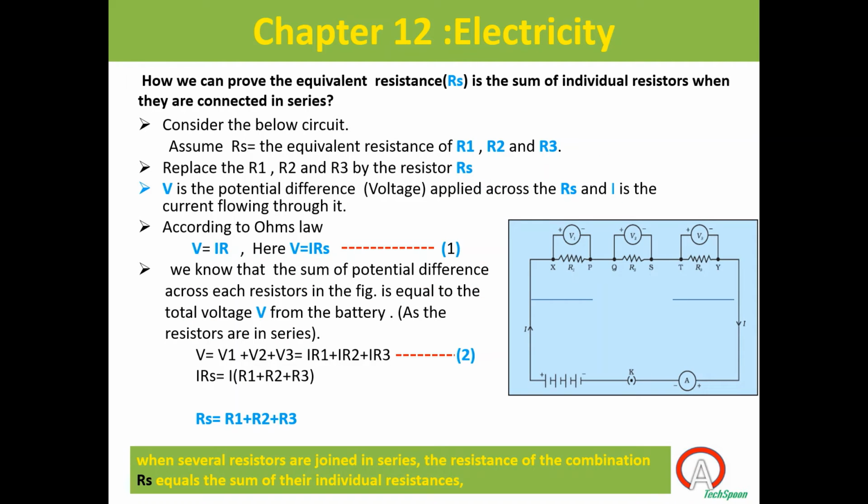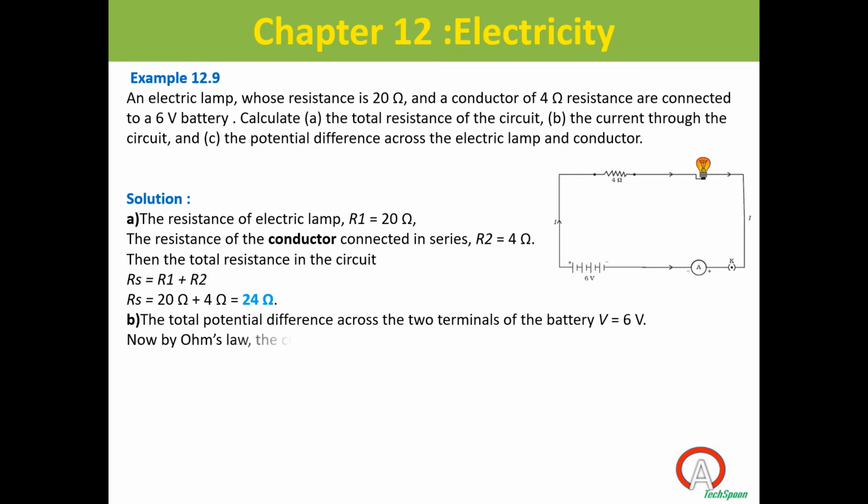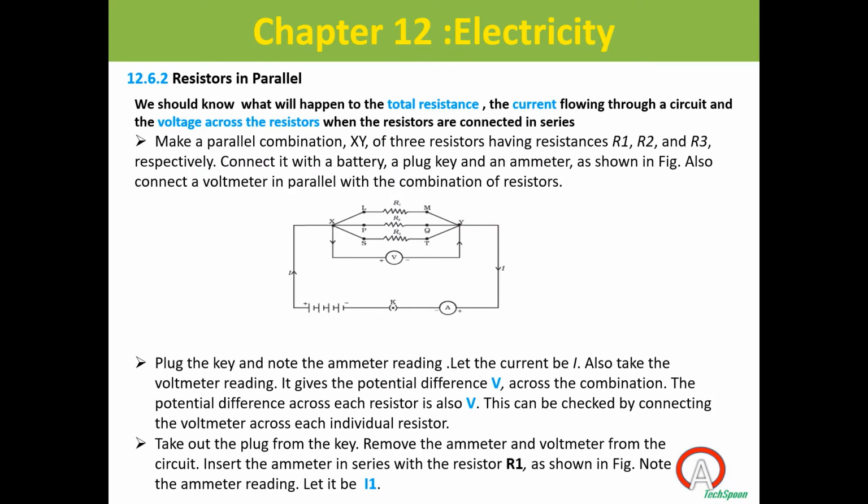Similarly, I'm going to connect the next connection, resistors in parallel. See, here I connected R1, R2, R3 in parallel. Now, you see, the current is coming from this battery and reaches this point X. Are these resistors in series or parallel?